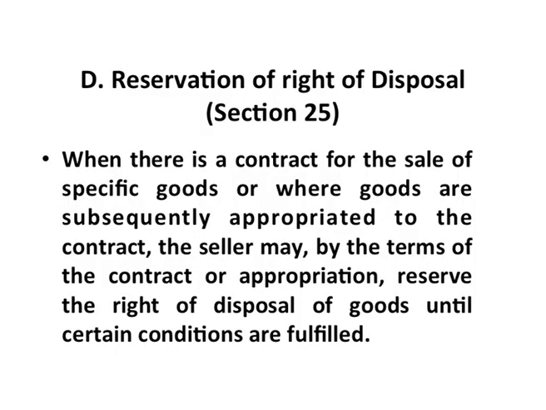Now, let us look at the last category of goods. The last category of goods are those goods where the seller reserves the right of disposal. Now, section 25 deals with such goods. When there is a contract for the sale of specific goods, or where goods are subsequently appropriated to the contract, the seller may, by the terms of the contract or appropriation, reserve the right of disposal of goods until certain conditions are fulfilled. So, let me give you an example.